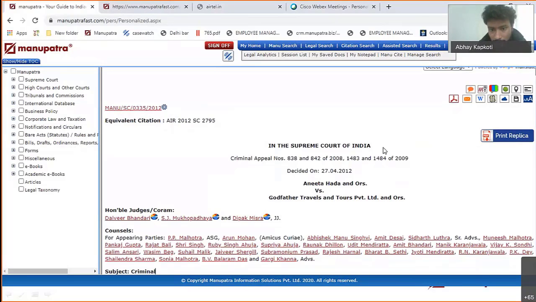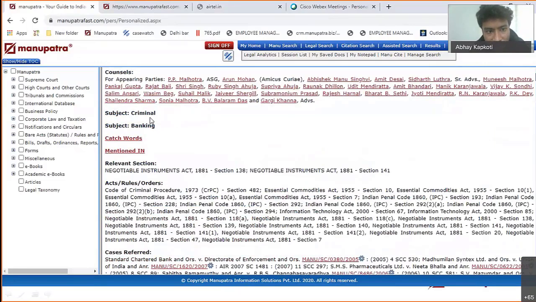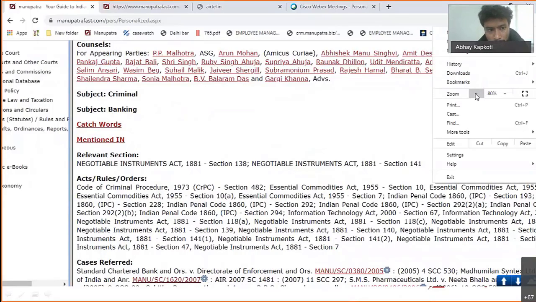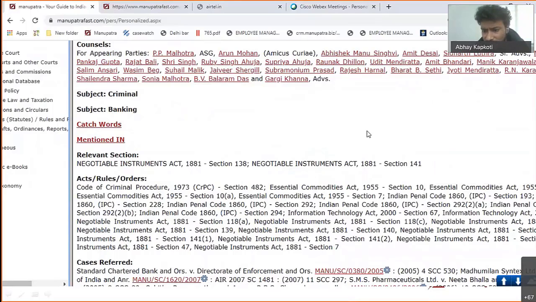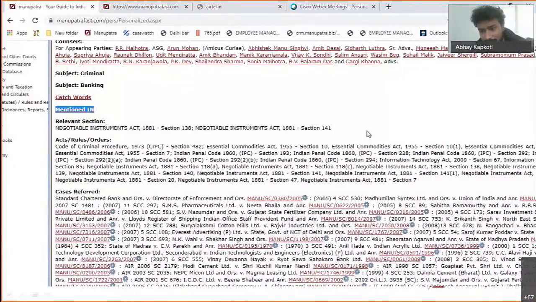Okay. When you go down, this is a criminal judgment. These are the counsels that appeared before the court. These are the subjects of the judgment, and all the acts that were used in this judgment. And if you want to see the Negotiable Instruments Act, which is the relevant section on which the judgment was actually given, Section 141, you will be able to track it. Out of these, this is what our research team has done. They have segregated this from there.